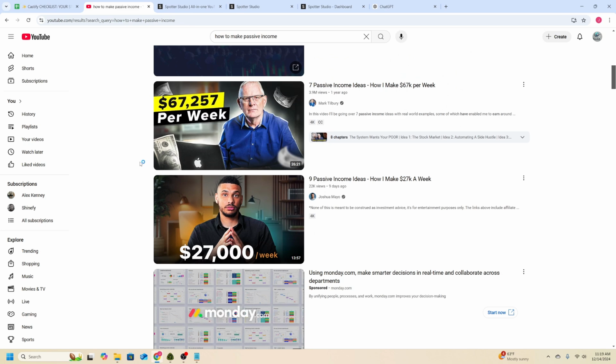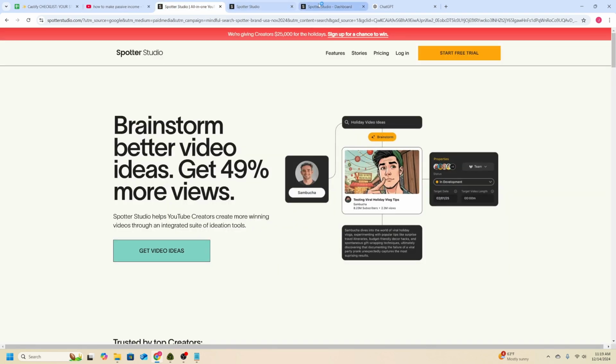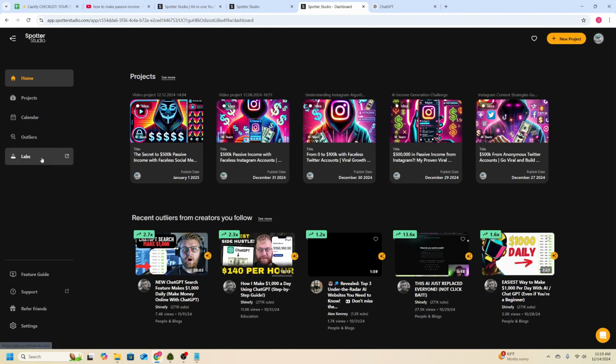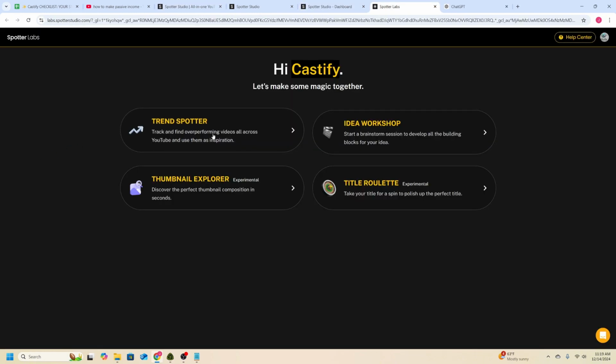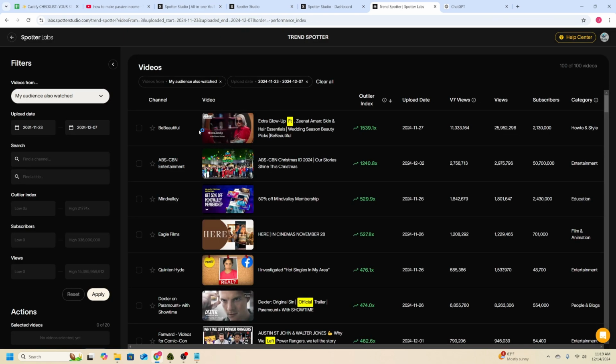Now, what you're actually going to be able to do is go into the Spotter Studio dashboard, go to the Labs section, and click on Trend Spotter. So once we click on Trend Spotter, here's going to be kind of the top, right? It's going to be filtered based off of what your audience also watches to start, but we're going to clear some of these filters out.